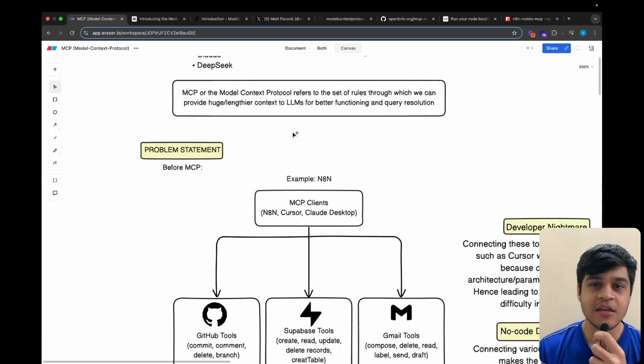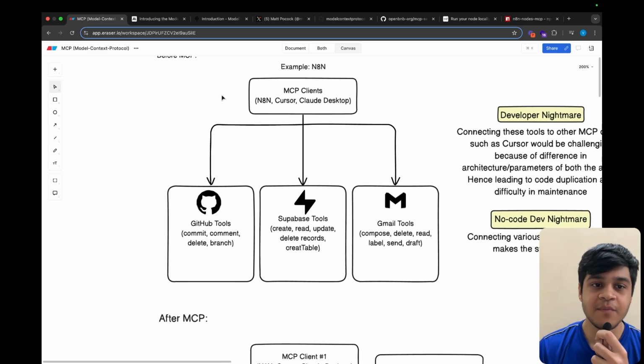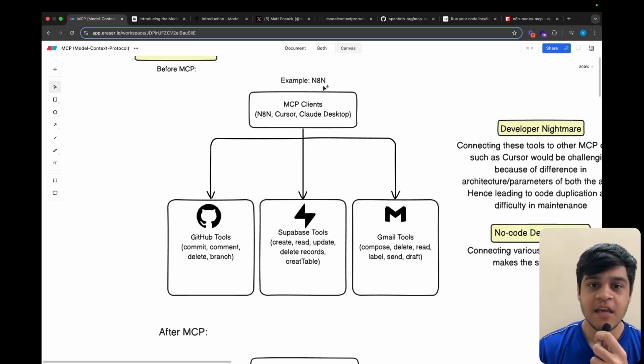Now let us understand how it actually changes things. If we go to the problem statement, what problem does it actually solve? Let us understand what was happening before MCP and what is happening after MCP. Let's take the before MCP case. The example is N8N as the MCP client, and MCP clients can be N8N, Cursor, Claude Desktop or Windsurf.